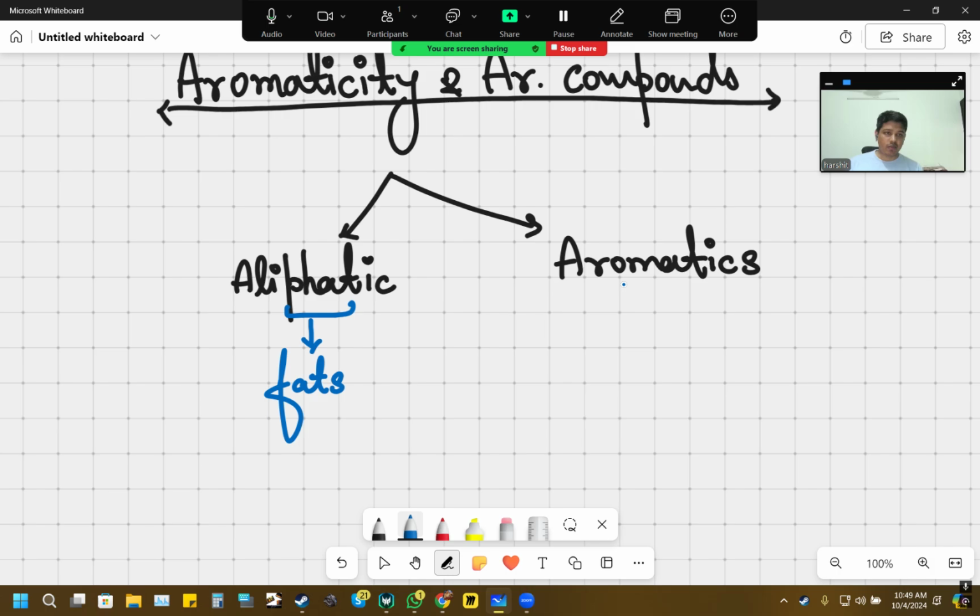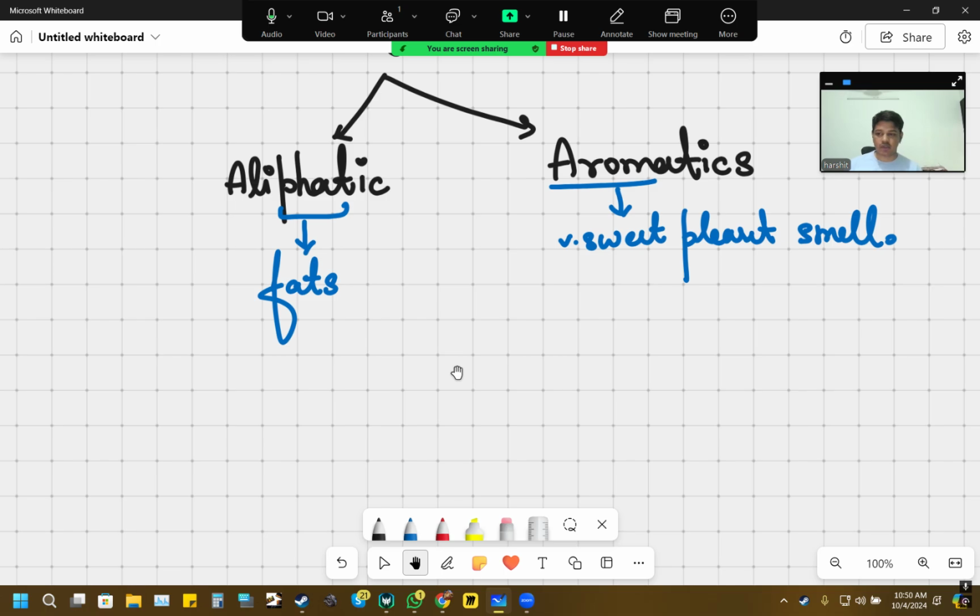Similarly, the class of aromatic compounds was given its name because of the word aroma, because they had a very sweet, pleasant smell. Please keep in mind I'm using the past tense because this definition has been discarded. Earlier it was believed so, but later, as advancements grew, we learned more about organic chemistry. It was found that there are certain aromatic compounds which don't necessarily have a pleasant smell. In fact, this led to a very new definition of aromatics and aromaticity in chemistry altogether.